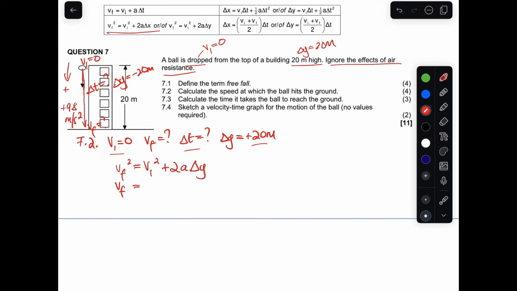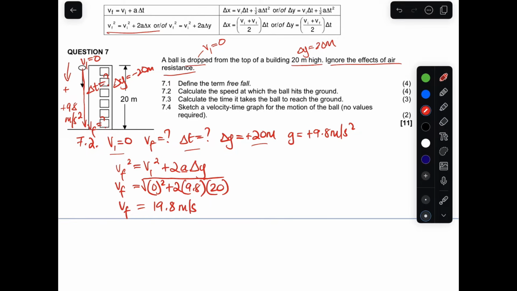So we want the final velocity. Since it's a square root there, the initial velocity there is what? It's 0. And the acceleration there is positive 9.8. I forgot to rewrite it. It's positive 9.8 meters per second squared. And the displacement is 20. So when you put that under the square root, your answer for the final velocity will be 19.8